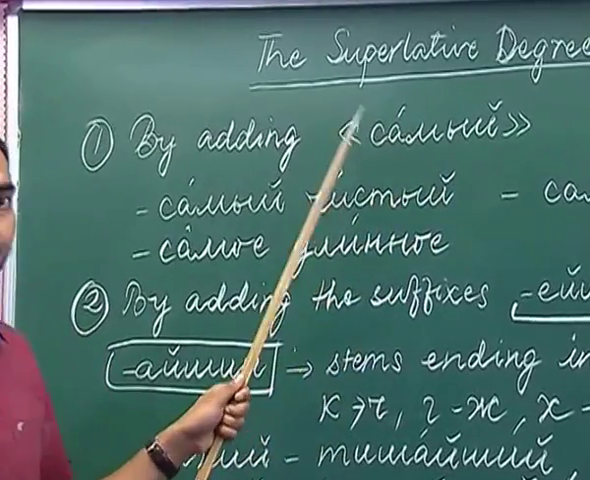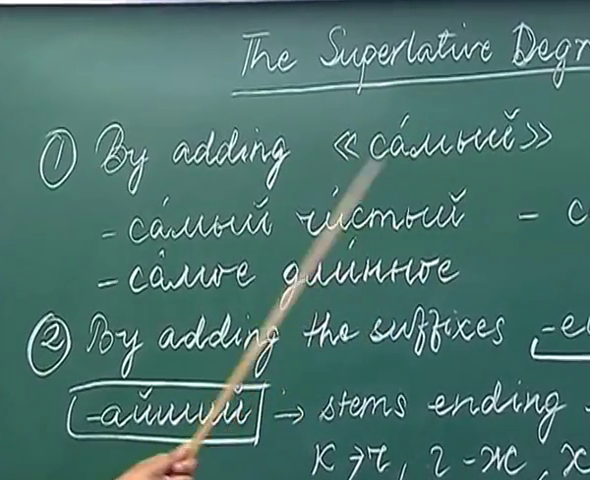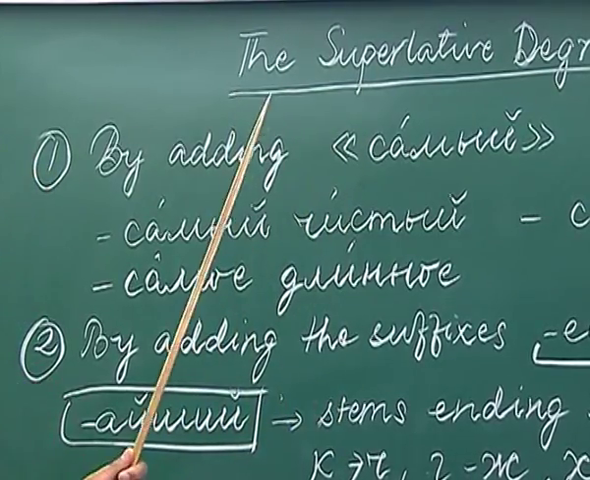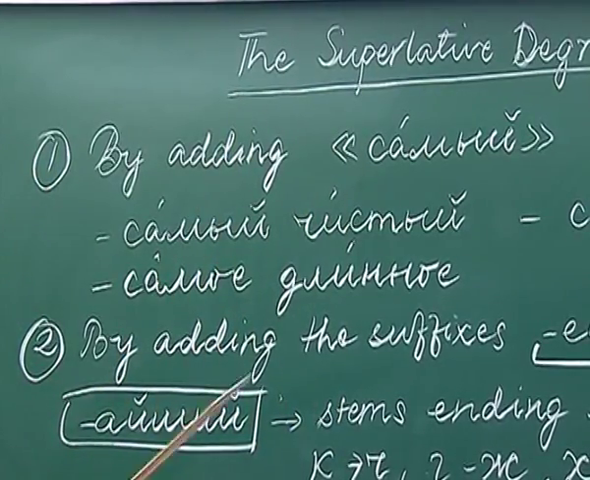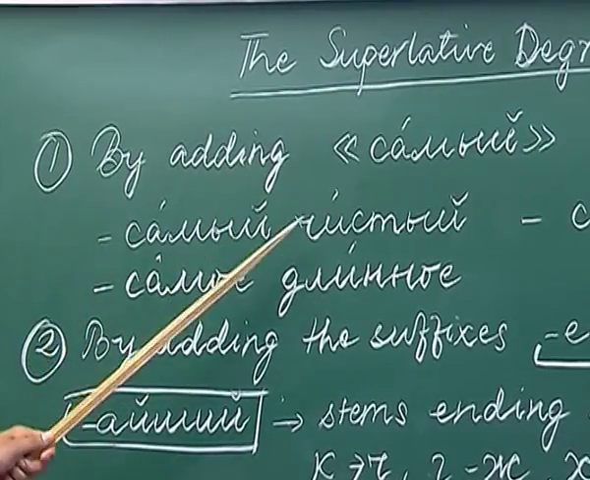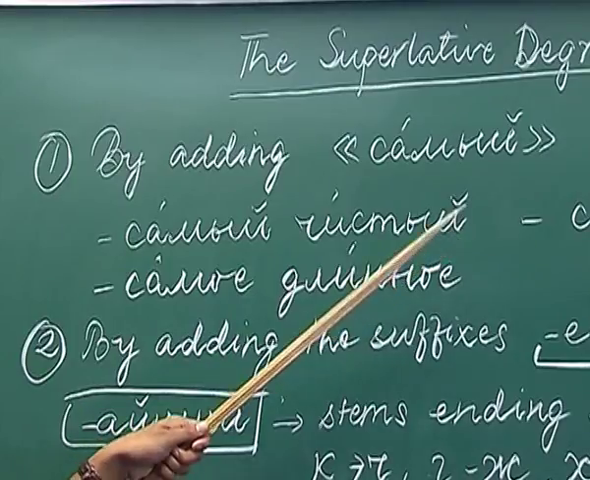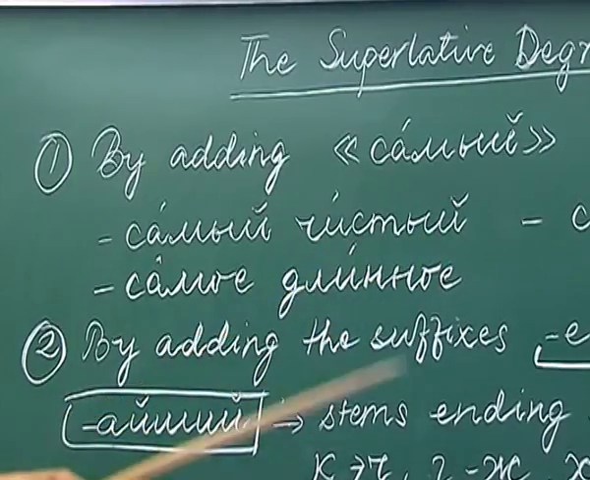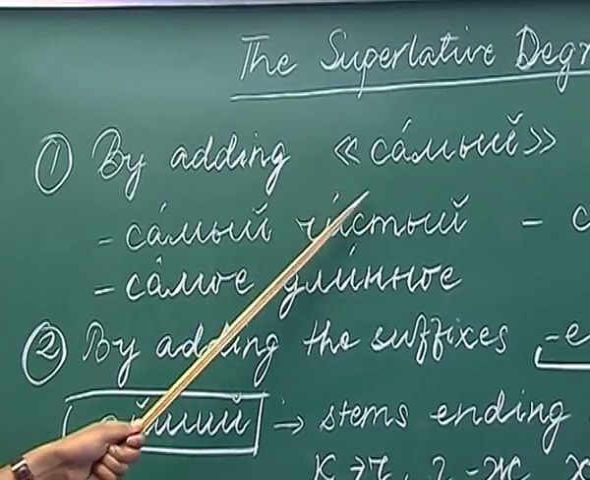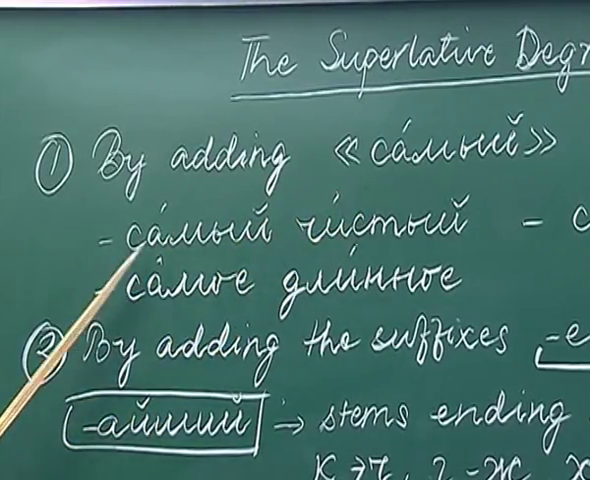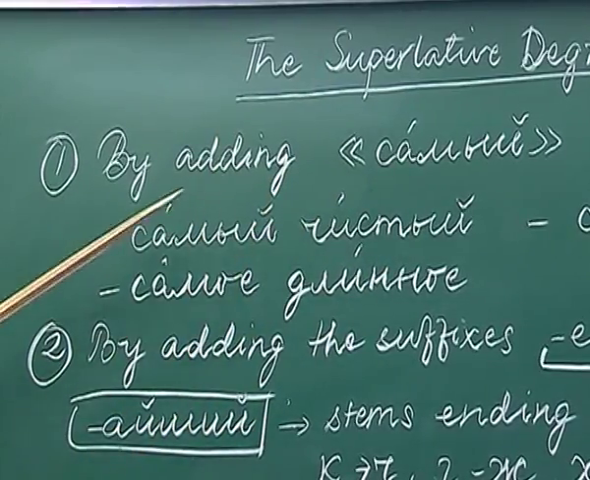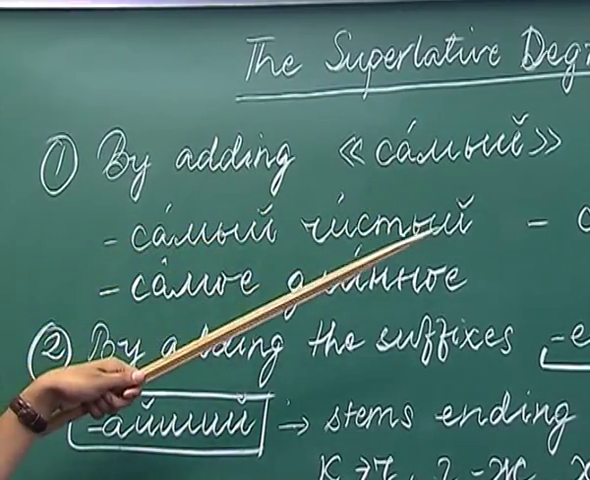So, here we are adding sami before the adjective to get its superlative degree, and this is called a compound superlative degree. For example, there is an adjective chiste which means clean. If you have to make the superlative degree from this adjective, what will you do? You have to add sami before the adjective. So, sami chiste is cleanest.